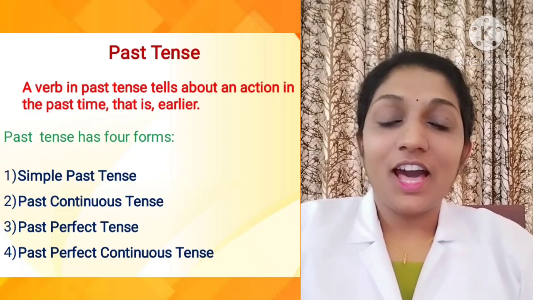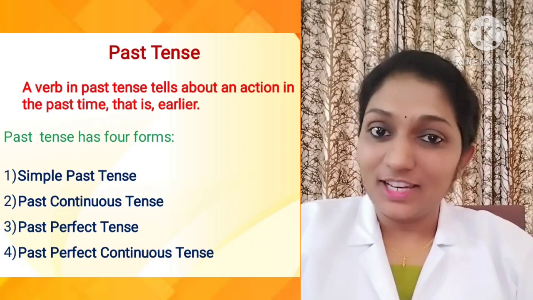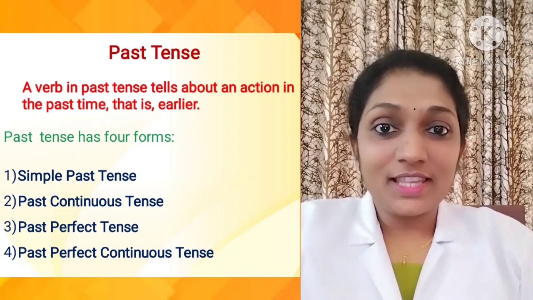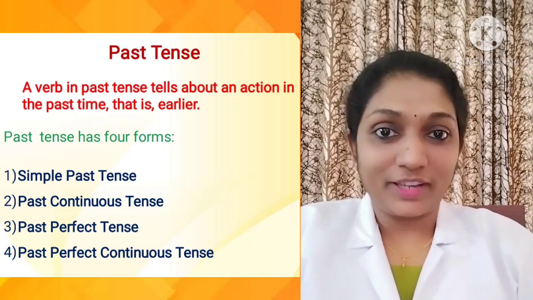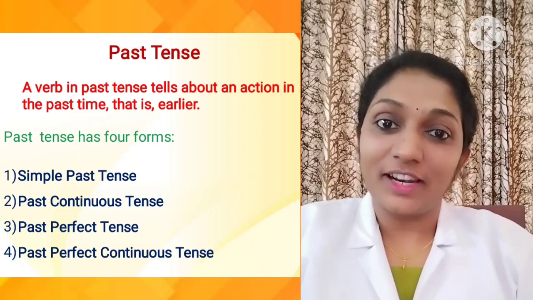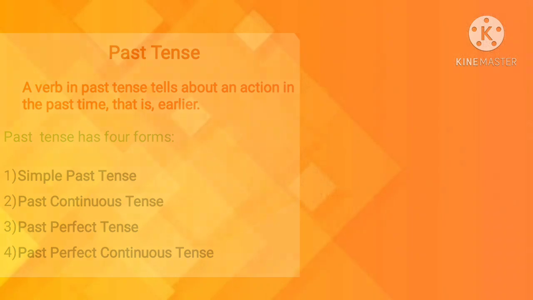Past tense. A verb in past tense tells us about an action that happened in the past time, that is earlier. Past tense has got four forms. They are simple past tense, past continuous tense, past perfect tense, and past perfect continuous tense. Now let us study each of these in detail.